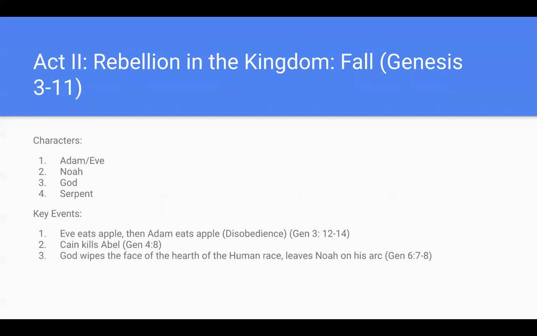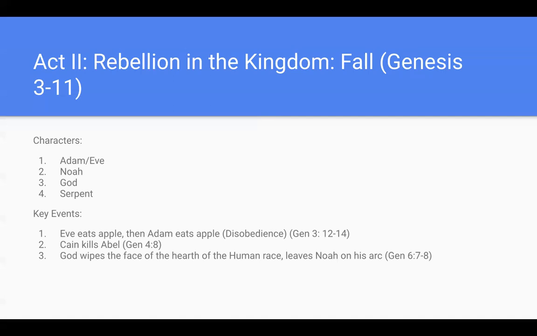The characters that are most important are Adam and Eve, Noah, God, and the serpent. So some key events are Eve eating the apple and then Adam eating the apple, because this represents disobedience to God, therefore letting sin into the world. This is in Genesis 3, verses 12 through 14.